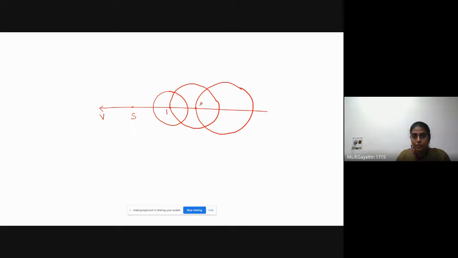One, two, three. Okay, we need to draw a tangent by connecting these circles.